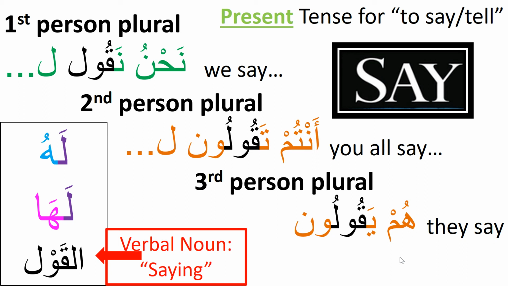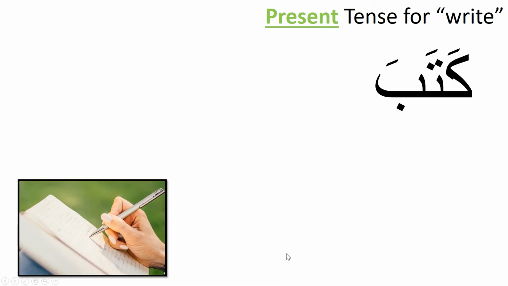And as stated earlier, we can add to the end of our prepositions, as suffixes, our objects. Who is being told in this instance: lahu, it's being told to him, right? Then laha is listed underneath that, it's being told to her. And then the verbal noun, the concept, the idea, al-qawl. Al-qawl is saying or telling. Al-qawl jayyid. Saying is good, or telling is good.